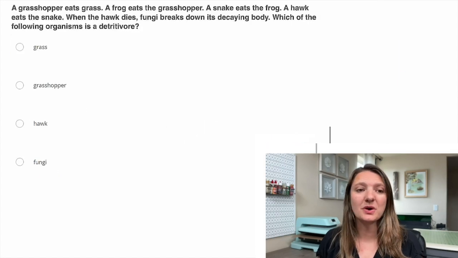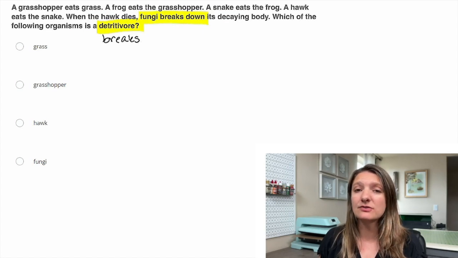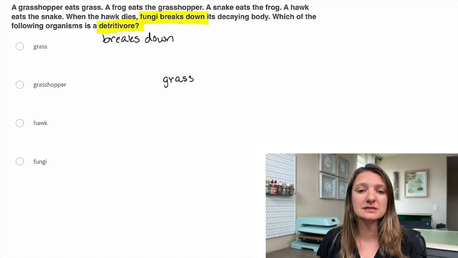On to question 2. A grasshopper eats grass, a frog eats the grasshopper, a snake eats the frog, a hawk eats the snake. When the hawk dies, fungi breaks down its decaying body. Which of the following organisms is a detritivore? So we're looking specifically at that detritivore, and what a detritivore is, they are going to break down organic matter. Any kind of detritivore breaks down organic matter. So let's look at our flowchart.